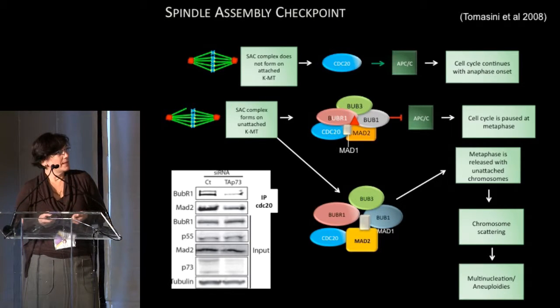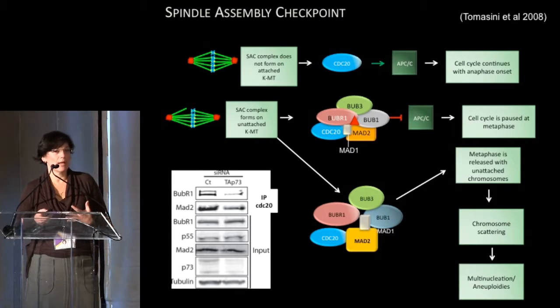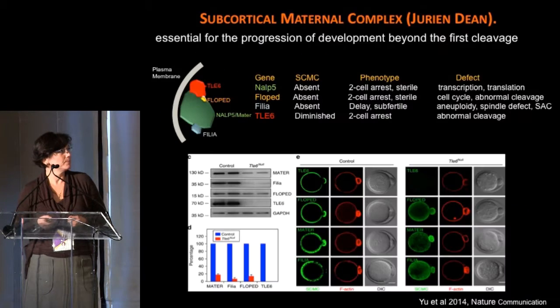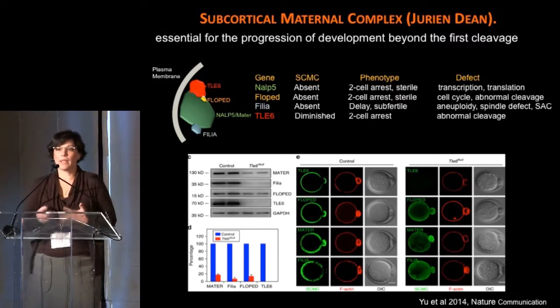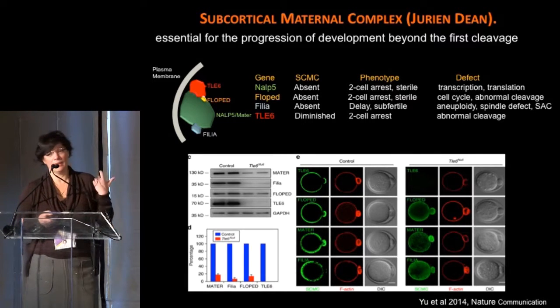To summarize this section, what I have told you already about the SAC is that it should normally form and arrest the cells and not let them proceed through meiosis or mitosis if the spindles are not properly attached. However, if you don't have P73, the complex doesn't form properly, and the cell is instead allowed to proceed through mitosis and goes on to form abnormal oocytes with an aneuploid number of chromosomes, and these give rise to abnormal embryos.